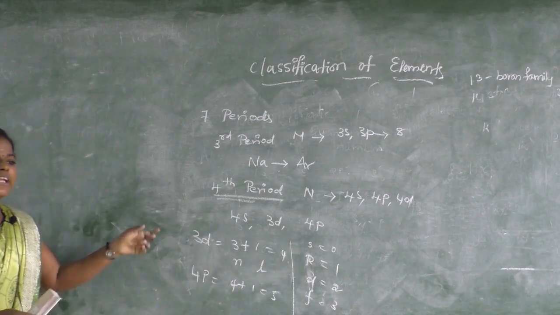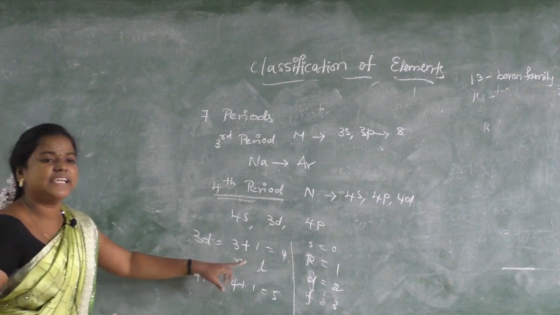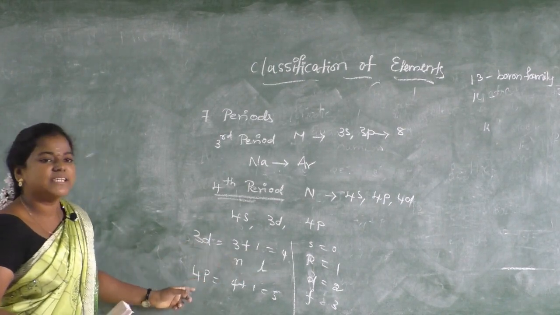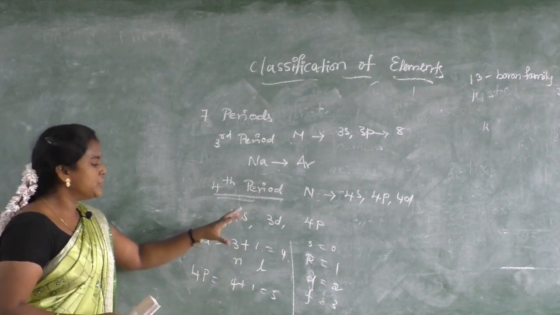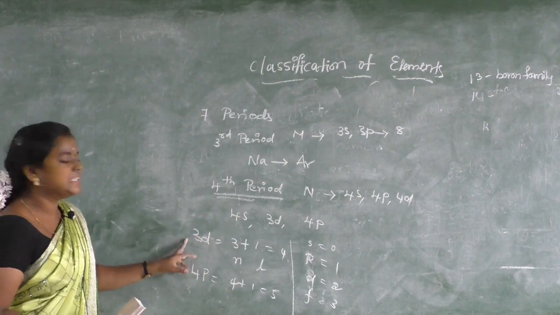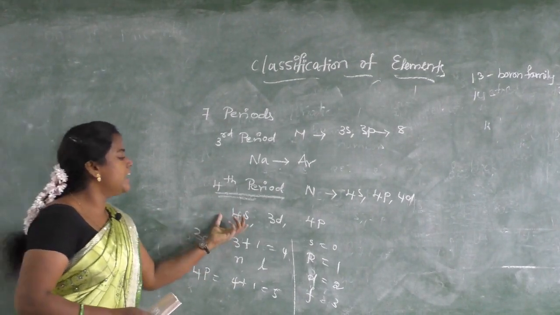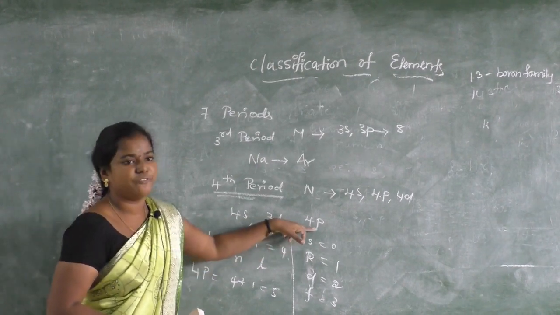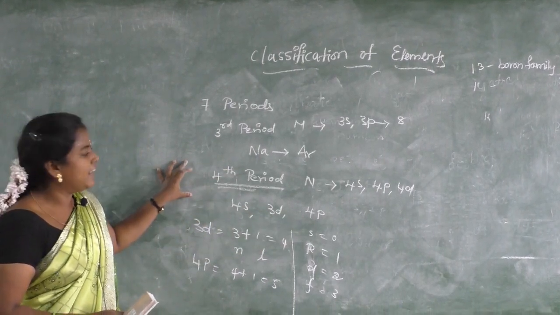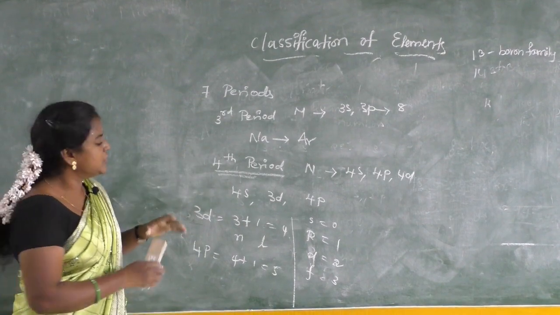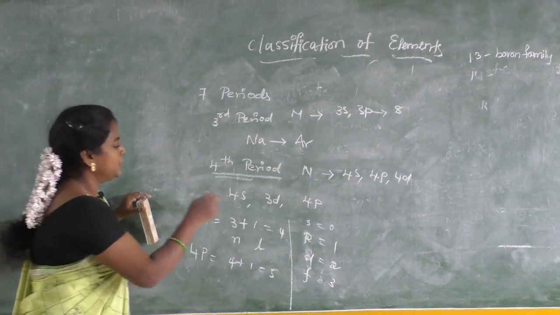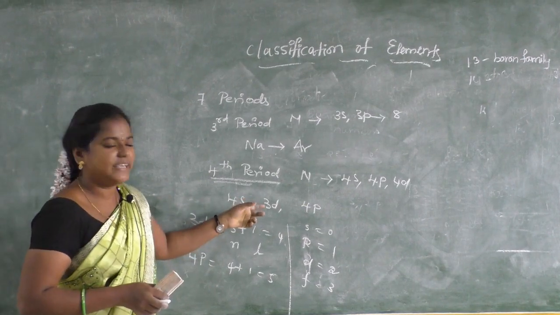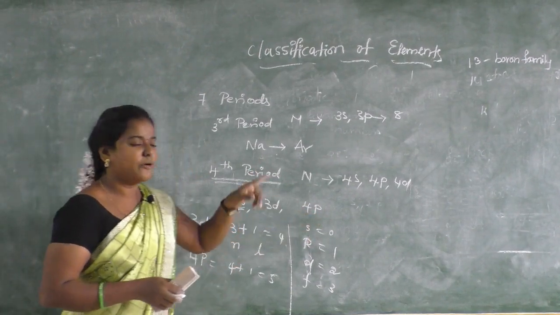Actually, the electron will enter into the least n plus l value. The n plus l value of 3d is 4, while the n plus l value of 4p is 5. So among these, the least is 3d. So when filling electrons, after 4s it will always move to 3d, and later only it will move to 4p. As per that pattern, we should fill the periods. So overall, in the fourth period, S can accommodate 2 electrons, D can accommodate 10 electrons, and P can accommodate 6 electrons.